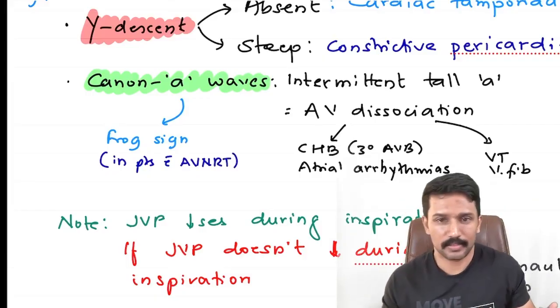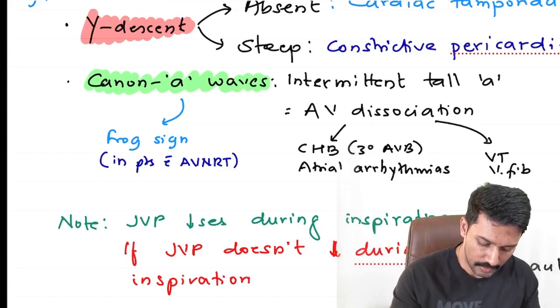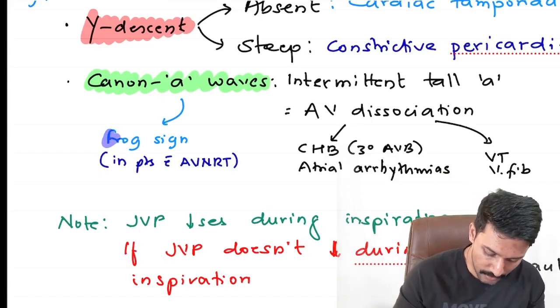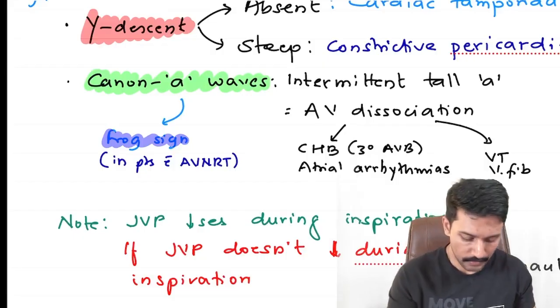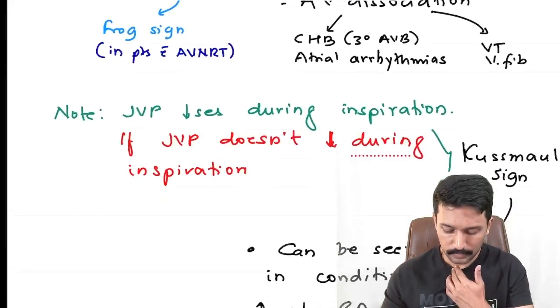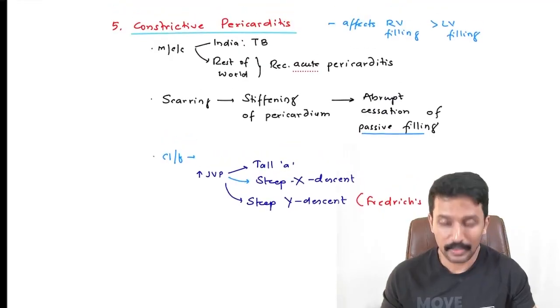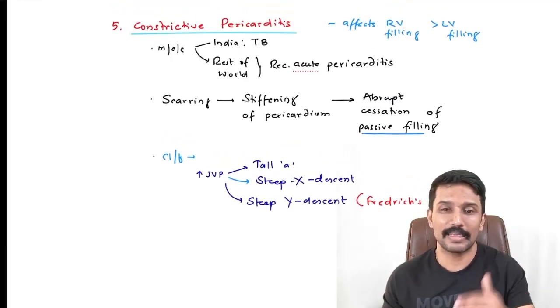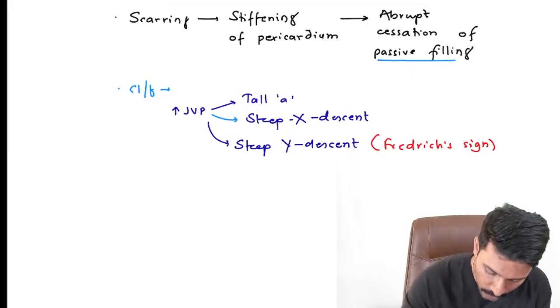But we can generalize it and say that visible Cannon A waves we call frog sign. Right? So there are a few named signs to remember here. Frog sign is visible Cannon A waves. Then we had Friedrich's sign that we get in patients with constrictive pericarditis, which is nothing but steep Y descent. Okay, these are the JVP findings we are going to get.